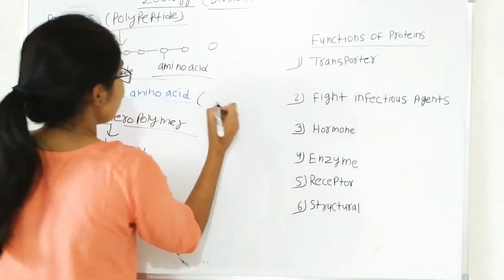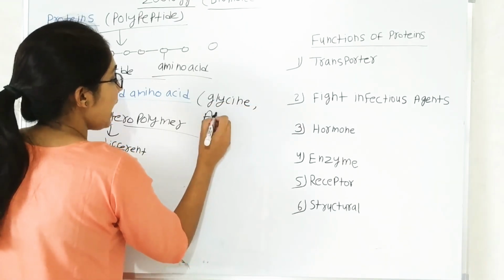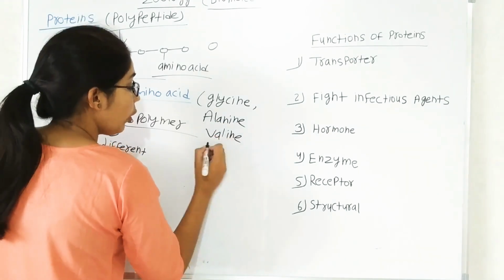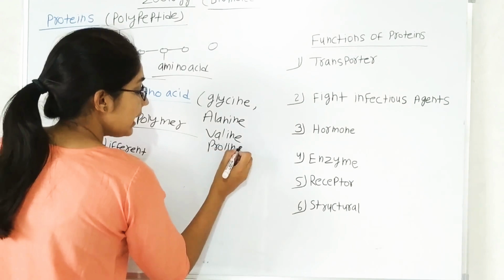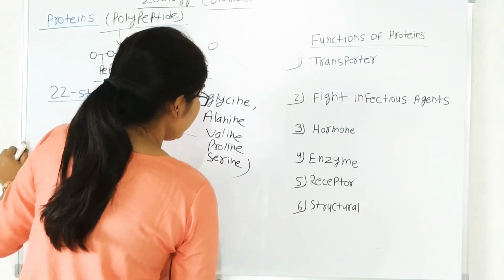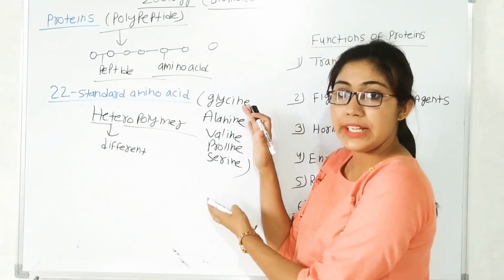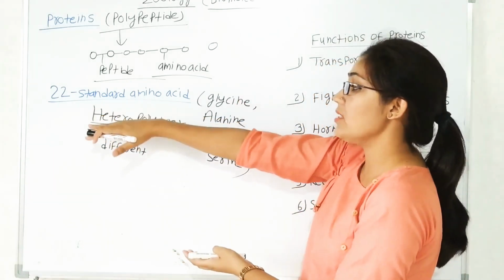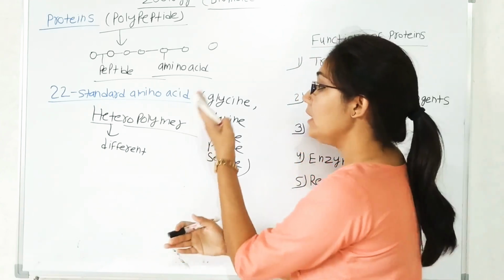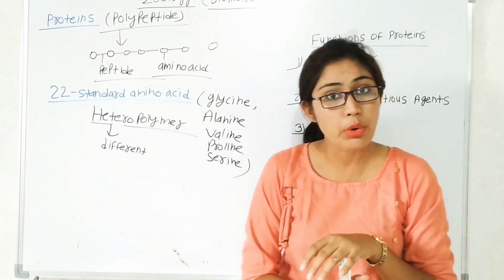You can take some examples like glycine. Glycine is a standard amino acid. Then alanine, then valine, proline, serine and the other 22 amino acids are known as standard amino acids. So these are some examples of standard amino acids. That is why the protein is also known as a heteropolymer. Hetero means different types of subunits link together and form a polymeric sequence. So the protein is a heteropolymer.